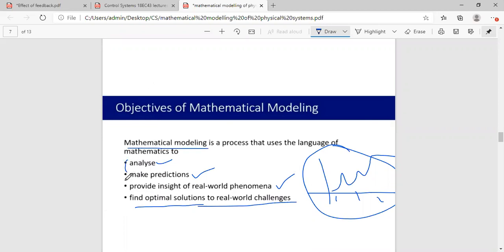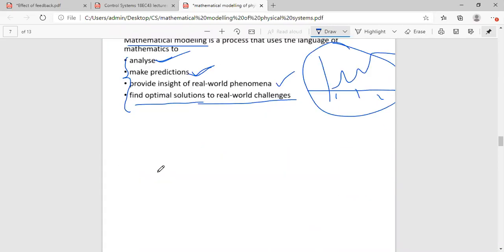And remember, whenever we go for mathematical modeling, it is not necessary that every mathematical model covers all of these. Sometimes the target is only to analyze the system. Sometimes we make only predictions, that's it. It may not include all these 4 points.